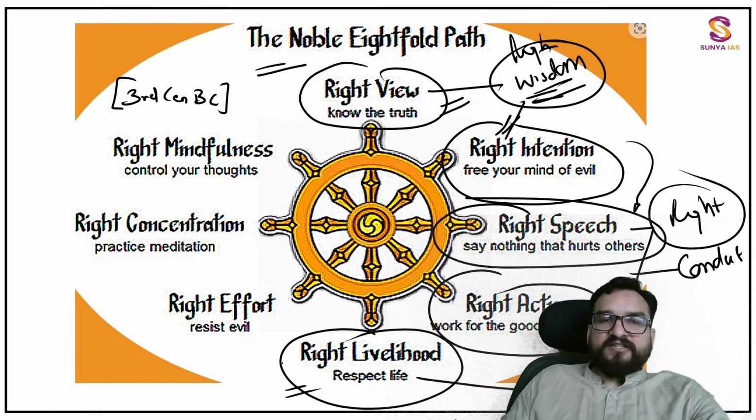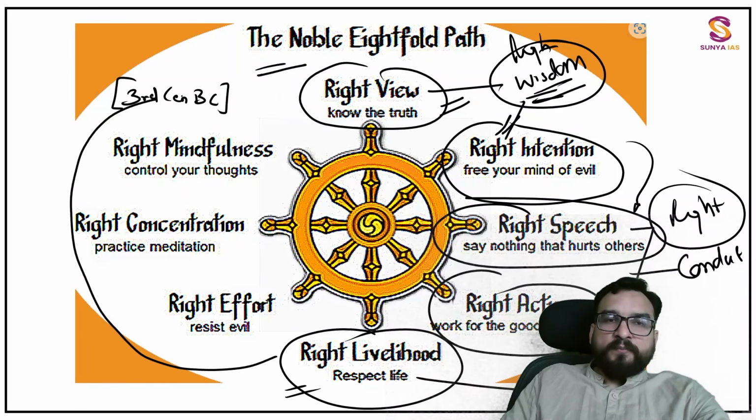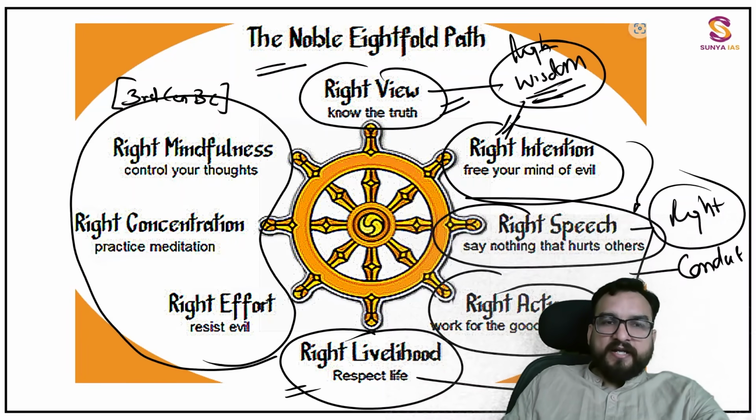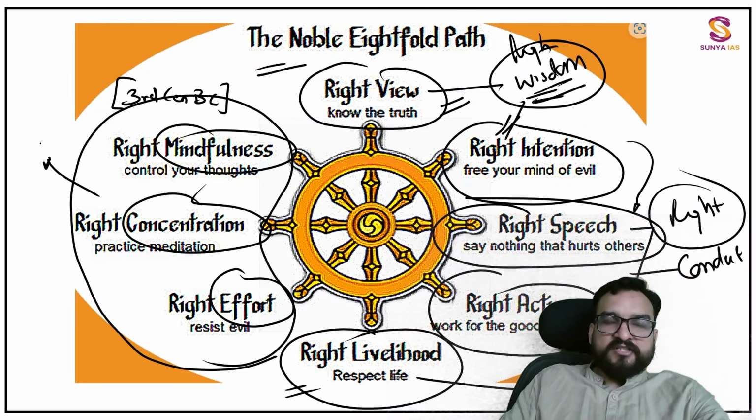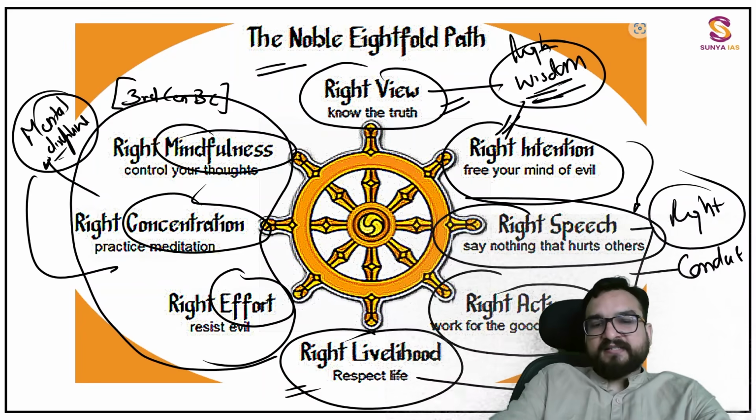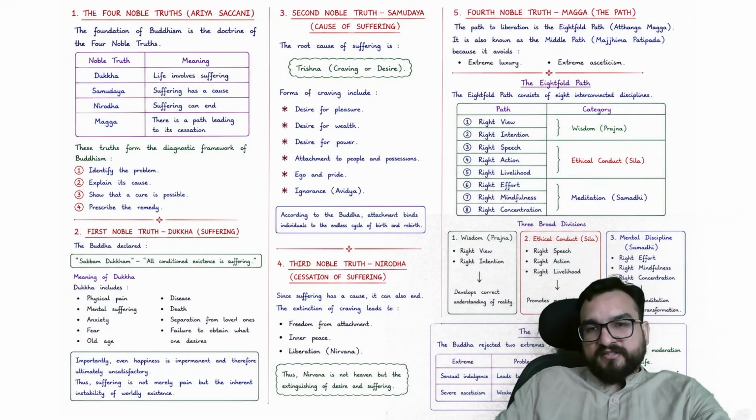And then if you have achieved this as well, then you prepare your mind over here, and this is right effort, concentration and mindfulness. This is known as mental conduct or mental discipline. You can call this mental discipline. You are training your mind, and this is nothing but your eightfold path. You can see over here.